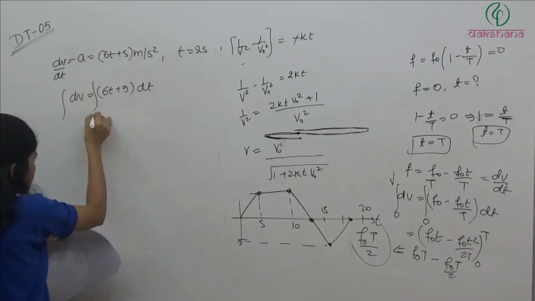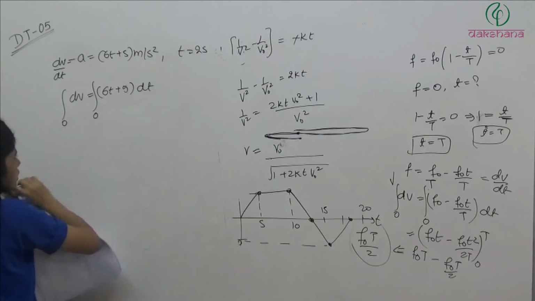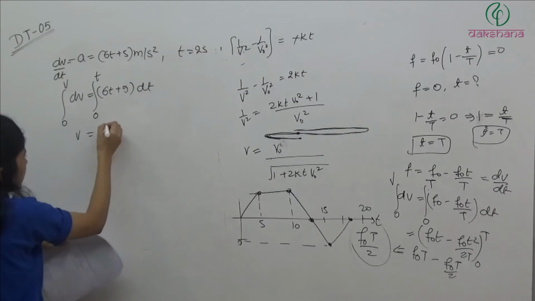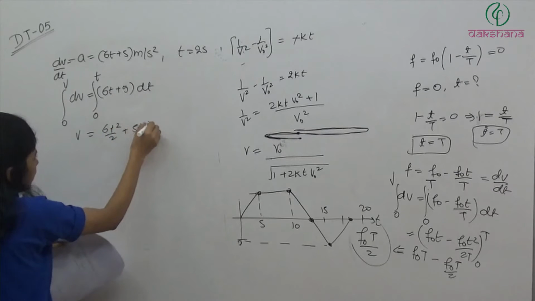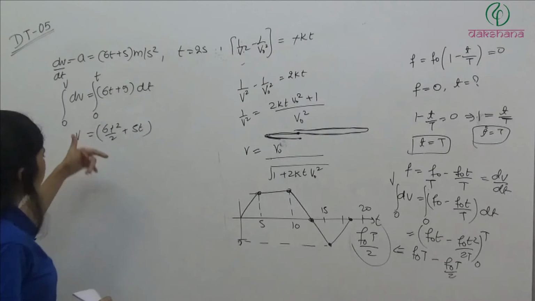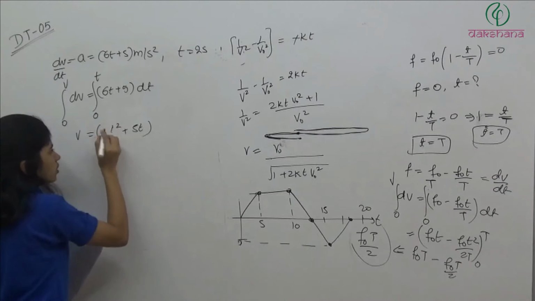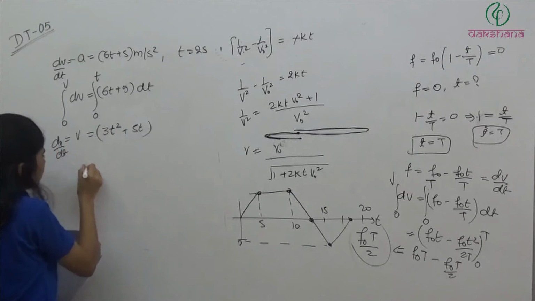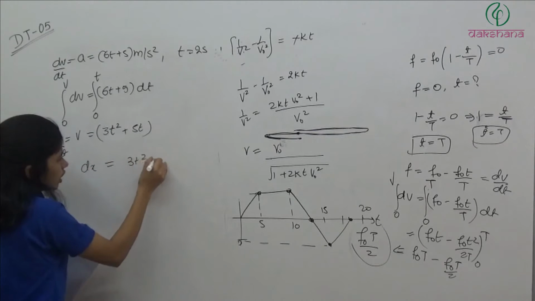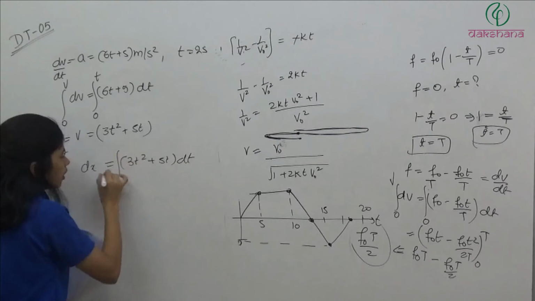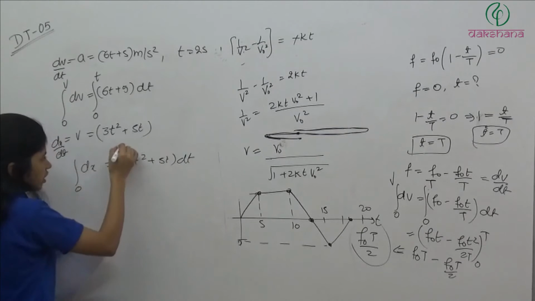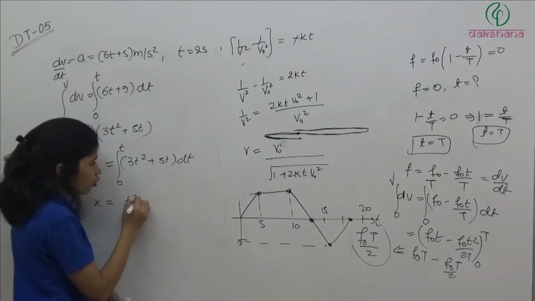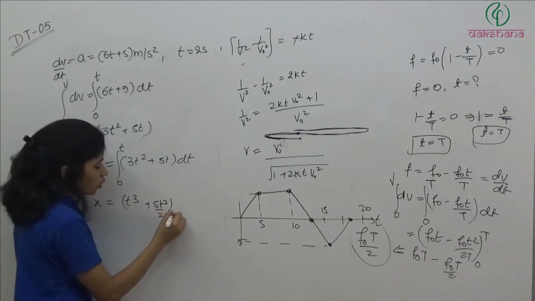At t is equal to 0, the particle is at rest, so the initial velocity is 0. At t is equal to some t, the particle's velocity is some v. So v minus 0 is equal to 6t square by 2 plus 5t from 0 to t. If you put 0 to t, you will get the same. So we have 3t square plus 5t. Now this can be written as dx by dt. So dx is equal to (3t square plus 5t) dt. At t is equal to 0, the particle is at the origin, it is given in the question. At t is equal to t, the particle is at some x. So x is equal to 3t cube by 3, so it will be t cube plus 5t square by 2 from 0 to t.